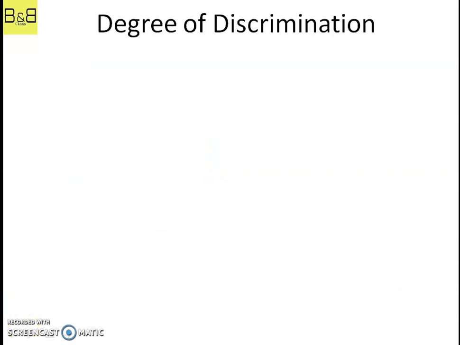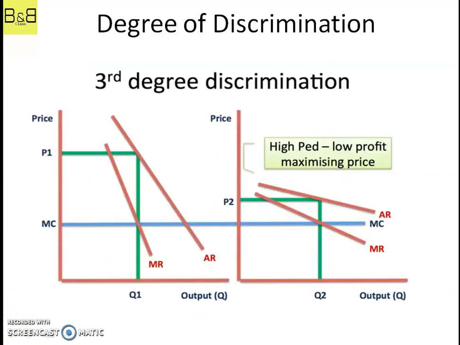So now let us move to the third degree price discrimination. Basically, this occurs when the firm is capable of segmenting the market on the basis of different PED, that is price elasticity of demand. As I have provided the link below in the description, you can get the details over there.